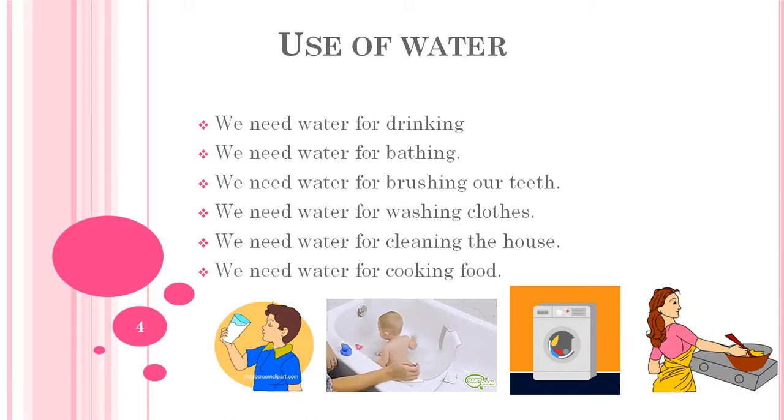Okay, so students, we are studying our lesson, chapter 6, and the lesson name is water. Yesterday we already saw some important points: the importance of water, water for plants and animals, and the use of water. We completed that yesterday, so we will continue our lesson. Today is the source of water. What are the sources of water, and from where do we get water? We will learn all of this in today's class.